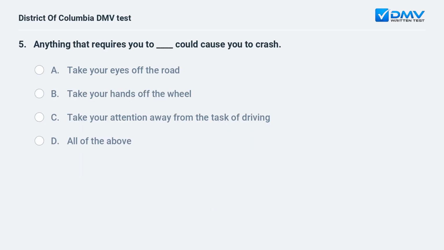Anything that requires you to fill in the blank could cause you to crash. a. Take your eyes off the road. b. Take your hands off the wheel. c. Take your attention away from the task of driving. d. All of the above.